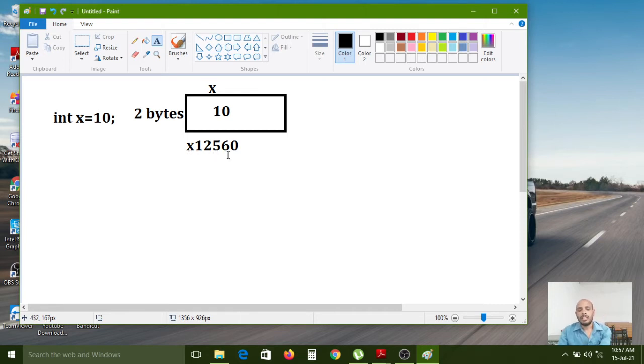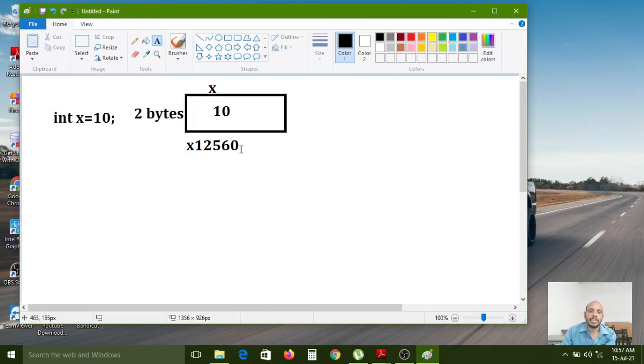While executing, the int data type allocates this much memory, 2 bytes, to store the value 10 for the x variable. Similarly, while executing, the compiler will create the address for this allocated memory, a memory ID for this memory.